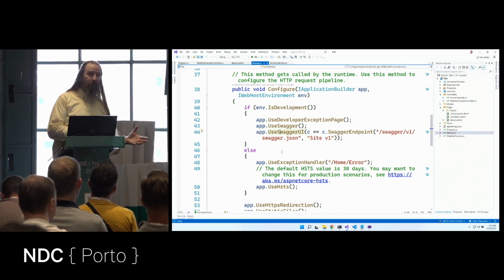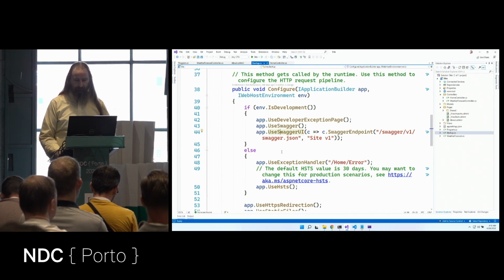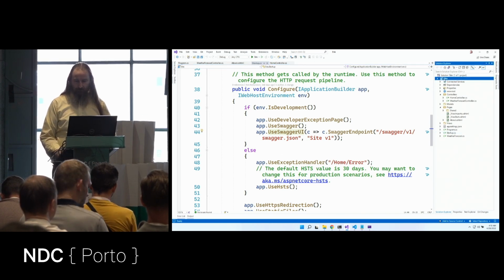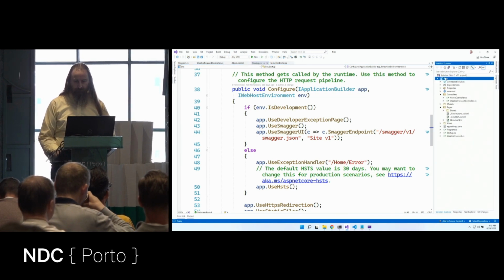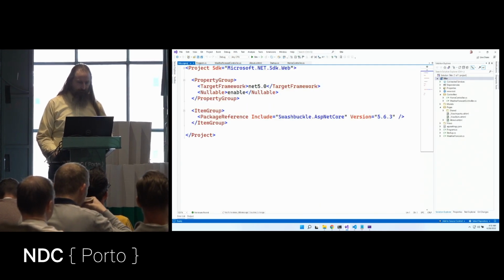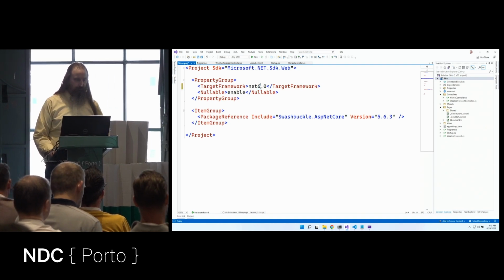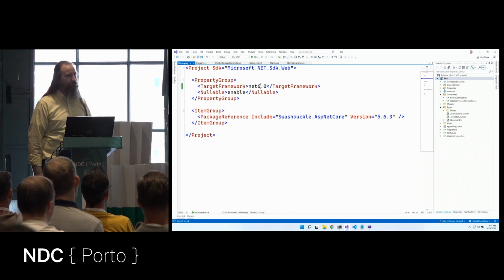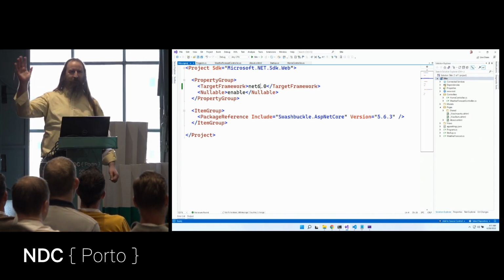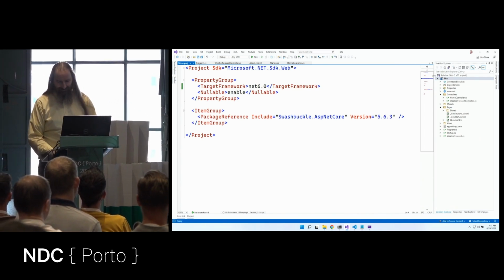So now that we've got our .NET 5 app, let's move this to .NET 6. Now I could definitely come in here to this and say properties, but I'm just going to dig into the file itself. And let's change this from .NET 5 to .NET 6. We just upgraded our project to ASP.NET 6. Thanks for coming. No, I'm just kidding. So we just did that.